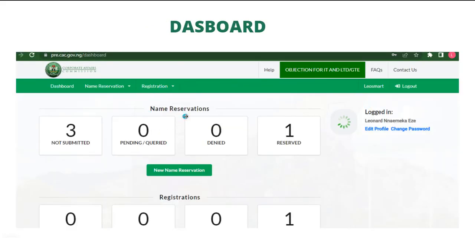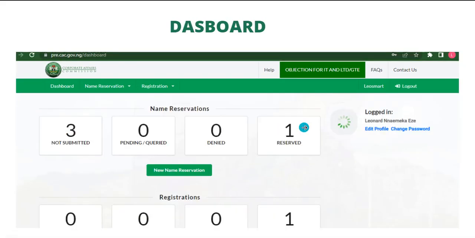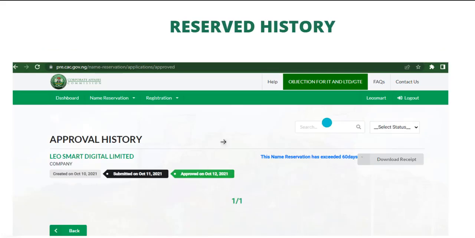So when you sign in, this is my account. This is your Smart Digital, signed in. You can see I've registered one, and reserved one. One has been reserved, one has been registered. So let's check our reserved. You can see it, Your Smart Digital Limited. As I told us, this is my company. Submitted on October 11, approved on October 12.